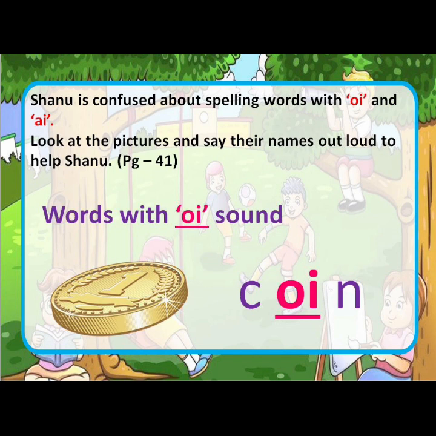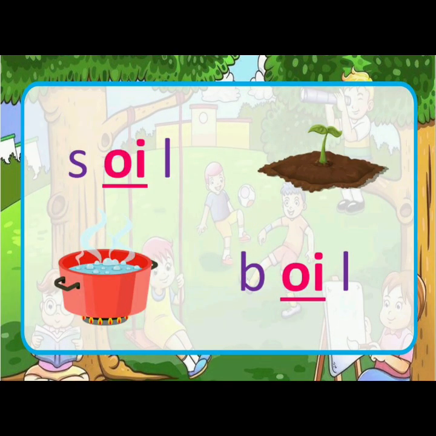C-O-I-N, coin. Next word is soil. So the spelling of soil is S-O-I-L, soil. And the other word we have here is boil. The spelling of boil is B-O-I-L. Do you see how OI is used in different words?